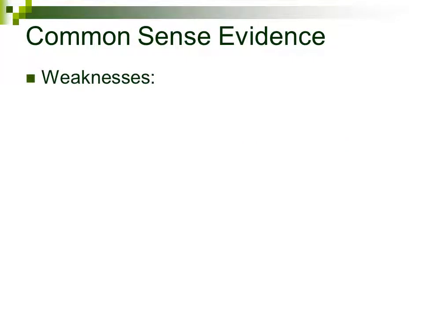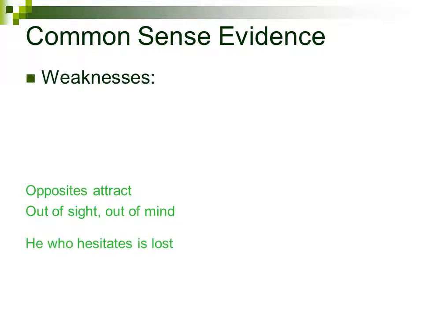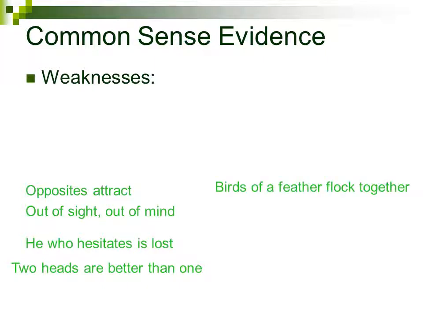And first, let's go over some more examples of common sense sayings. Some examples would be opposites attract, out of sight, out of mind, he who hesitates is lost, and 2 heads are better than 1. Well, we know through common sense evidence that when it comes to attraction, opposites attract, but what else do we know about attraction through common sense evidence? Well, we also know that birds of a feather flock together. Similarly, we know when it comes to long distance relationships, out of sight, out of mind, but also that absence makes the heart grow fonder.